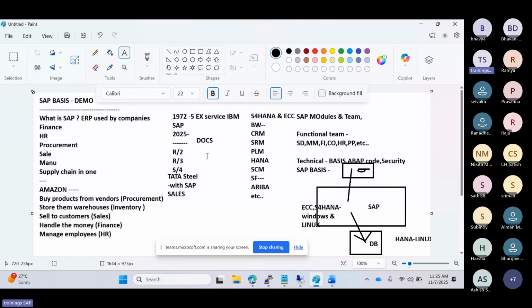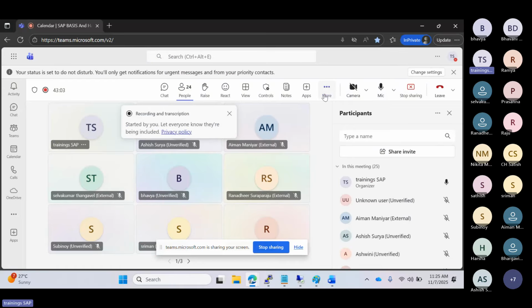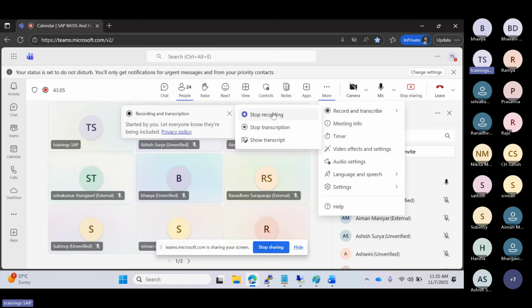Why? Because tomorrow there is a class, right? Today we discussed something, then if you practice today, then for tomorrow's class there is no dependency. That's why, for some of the topics, there are dependencies. So if you practice well, definitely you can survive. It's easy, it's not the coding part, it's not the functional scenarios, it's purely technical here. So definitely you can troubleshoot. We will work on the troubleshooting part, some real-time examples, and all those things we will work on here in the SAP Basis side, right? So this is the overview of the SAP Basis side.